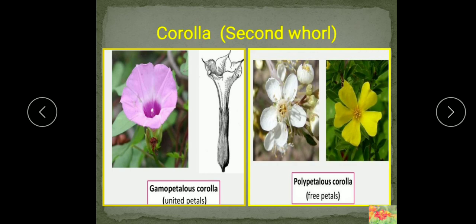Petals are usually brightly colored and showy leaf-like structures in day blooming flowers. So flowers which bloom at the daytime have brightly colored petals, whereas they are strongly scented and white in color in night blooming flowers.